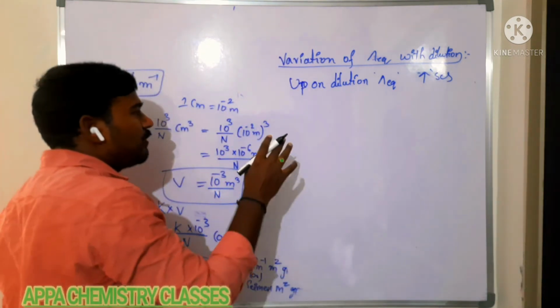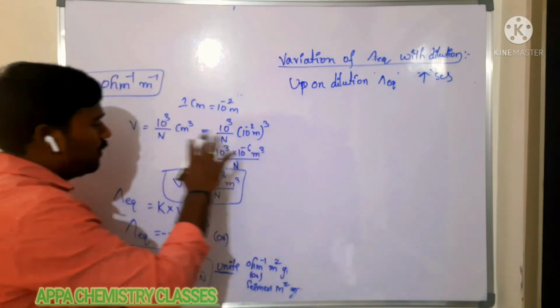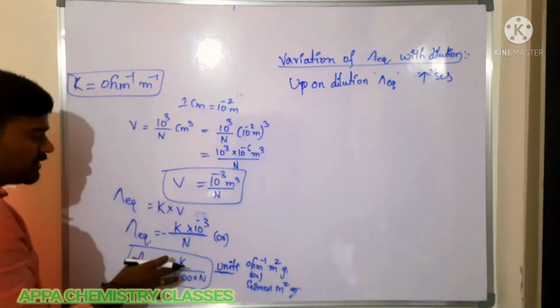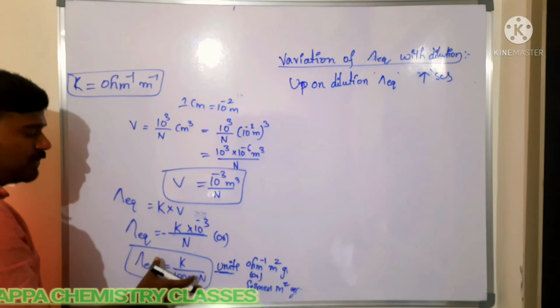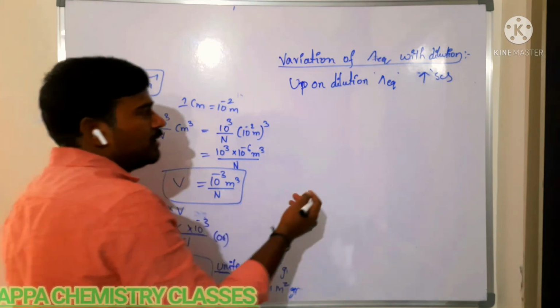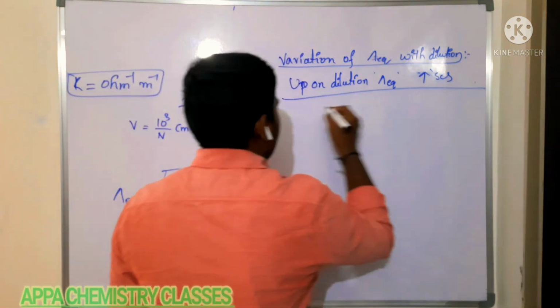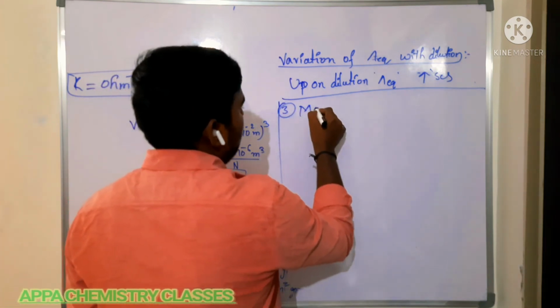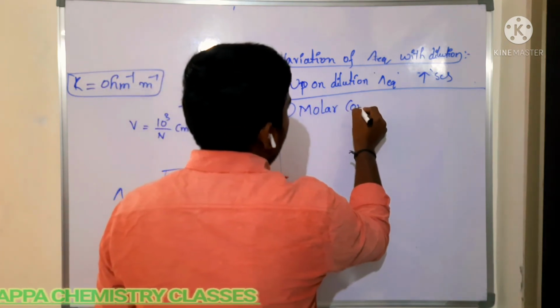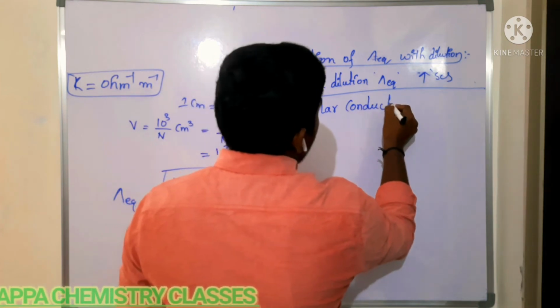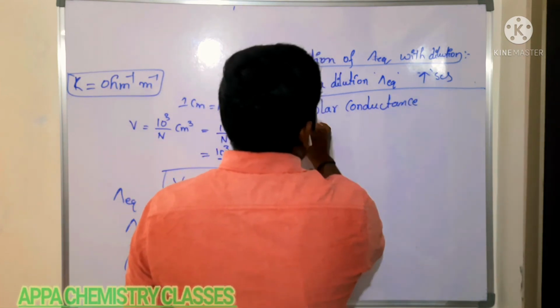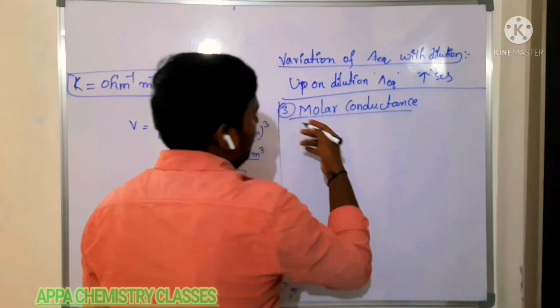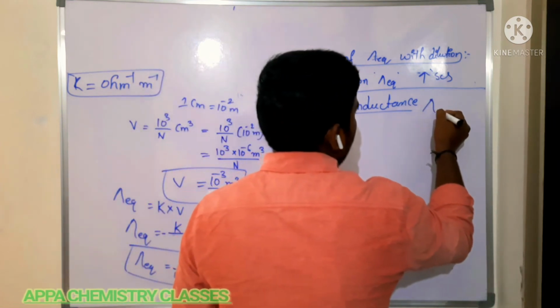I think you have understood clearly what formulas we are using in the relation between equivalent conductance, specific conductance, and normality. So next, let's get into the third type of conductance, that is molar conductance, which is very important. Molar conductance is just like equivalent conductance, an easy one. You have understood the equivalent conductance, so it can be easily understood.